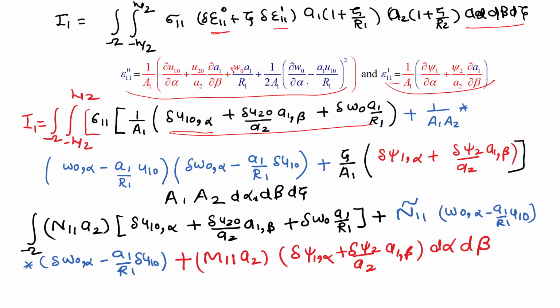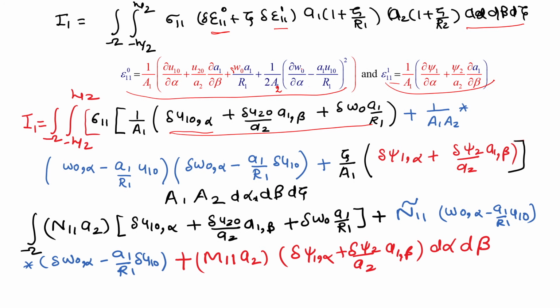Then the nonlinear one. You see here is a square, so a twice will come here, and 2 and 2 will get cancelled out. So it will be just 1 by a1 here. It will basically be a2, it should be a2. So a1 a2.